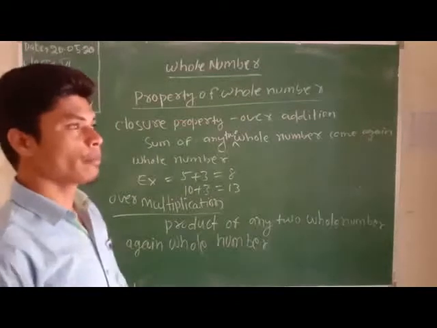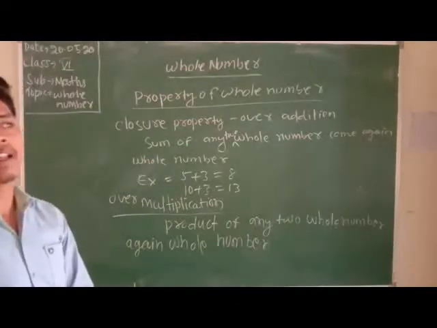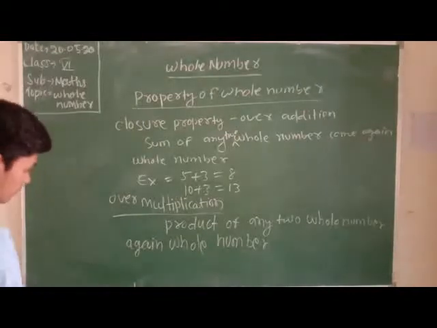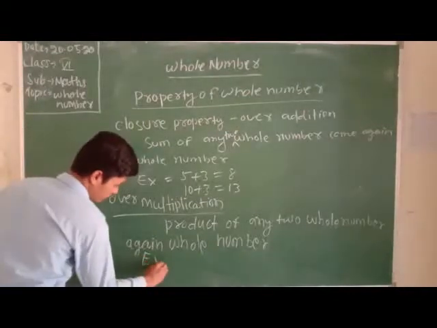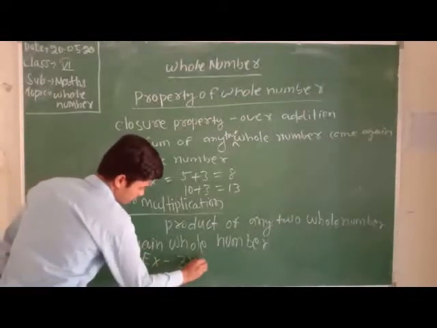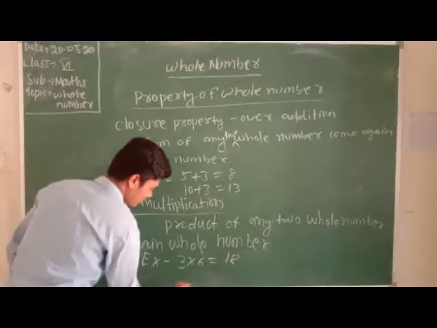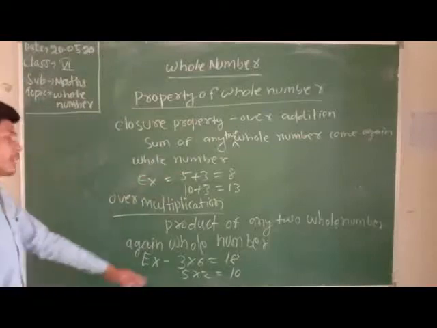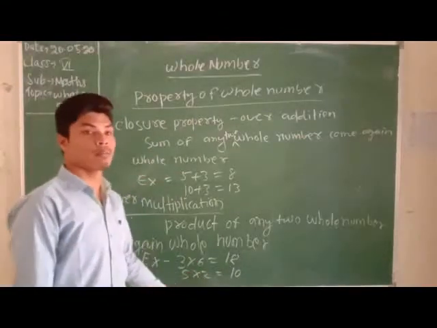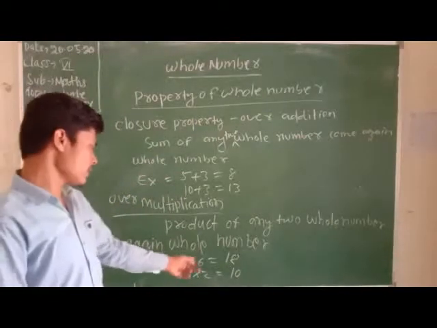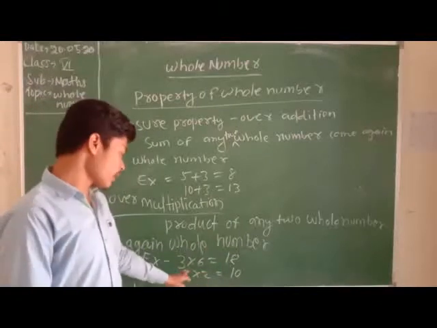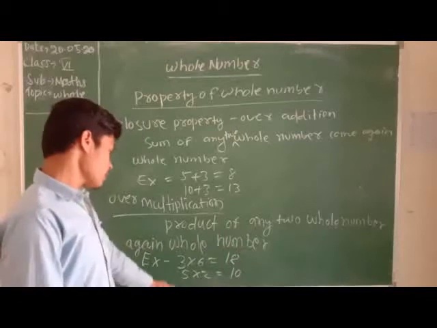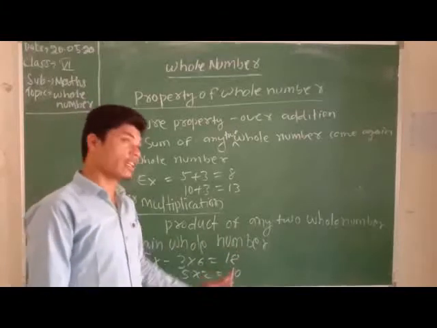Let's see the example. Product means you know multiplier and multiplicand, both are multiplied, then we get the product. See the good examples. Next one is 3 into 6 equal to 18. 5 into 2 equal to 10. See, 3 is a whole number and 6 also a whole number. 3 multiply 6 equal to 18. Product of 3 and 6 is what? 18. 18 is also a whole number and 5 into 2 equal to 10.